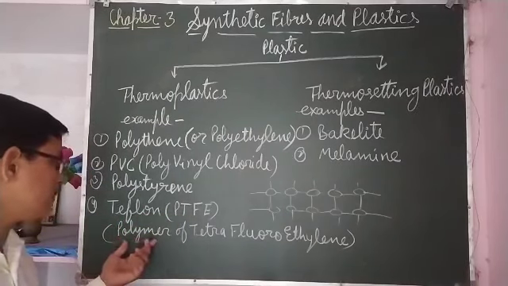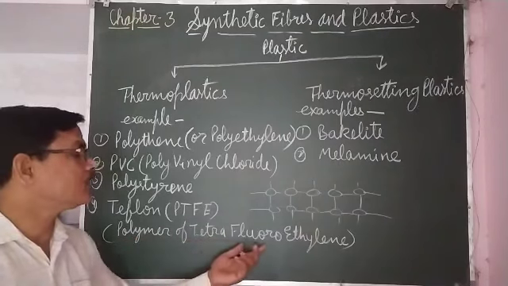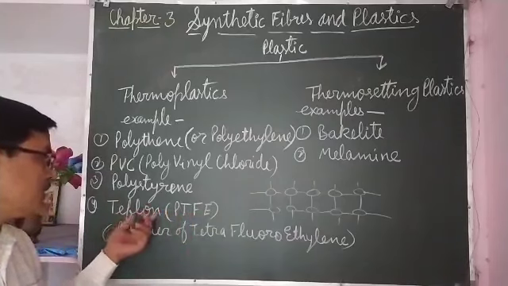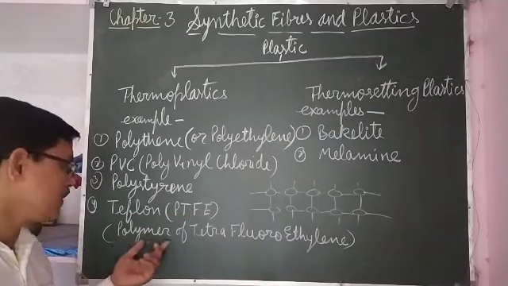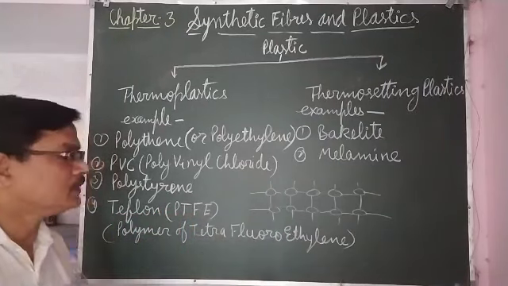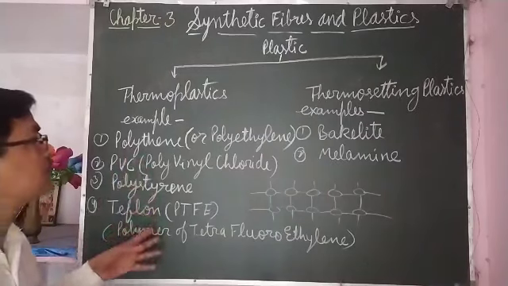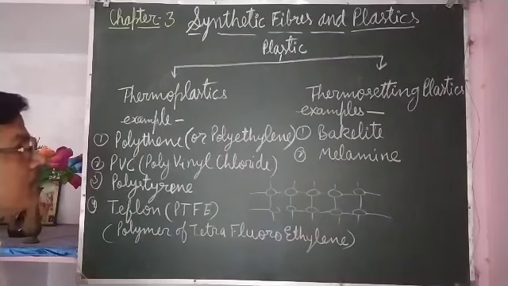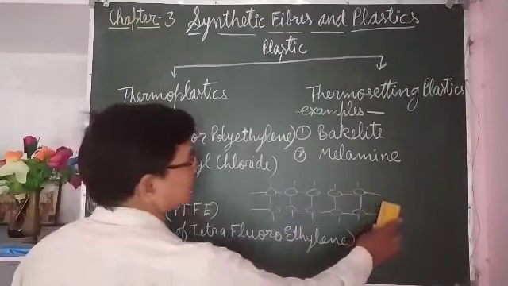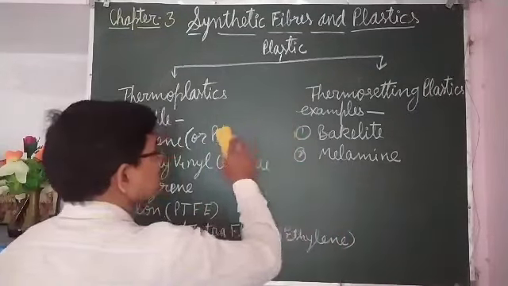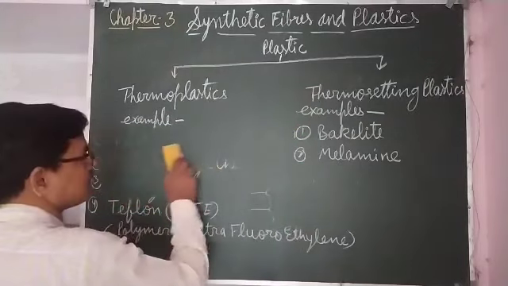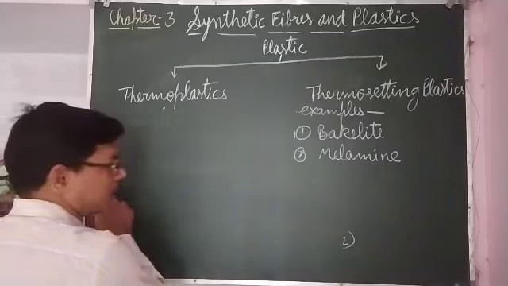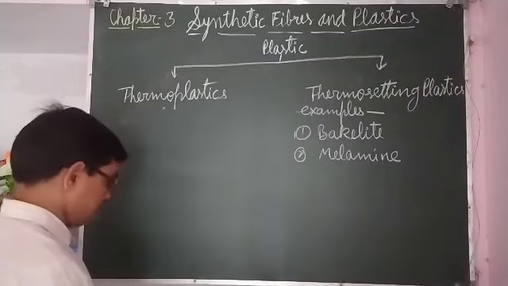It is also called PTFE. PTFE full form is polymer of tetrafluoroethylene. Teflon is also called PTFE, polymer of tetrafluoroethylene. So these are the examples of thermoplastics. If you talk about examples of thermosetting plastics, whatever examples are there, they are bakelite and melamine.